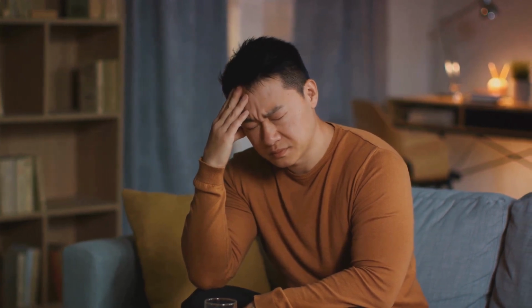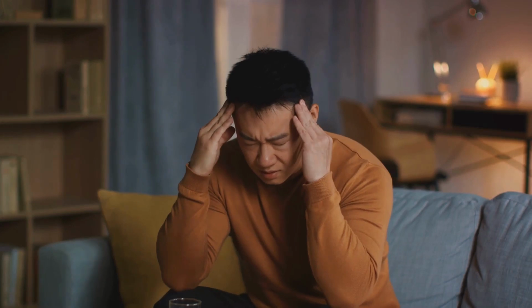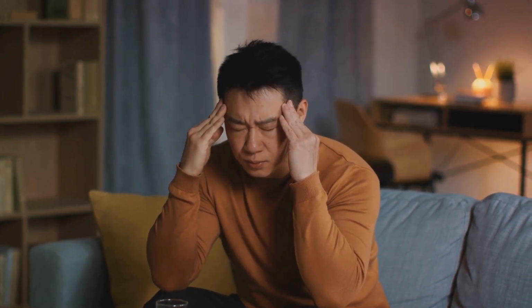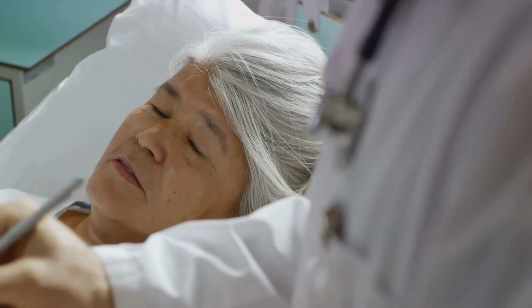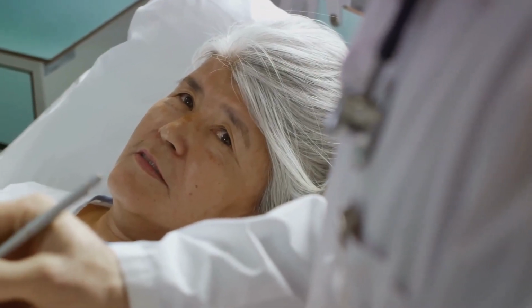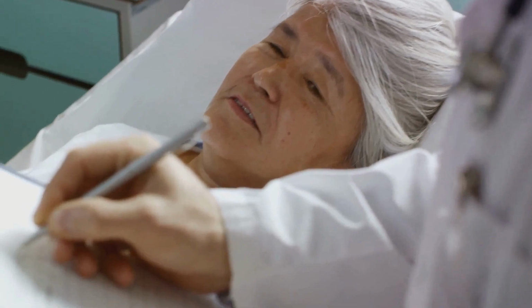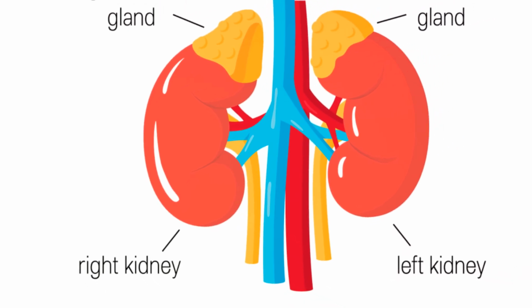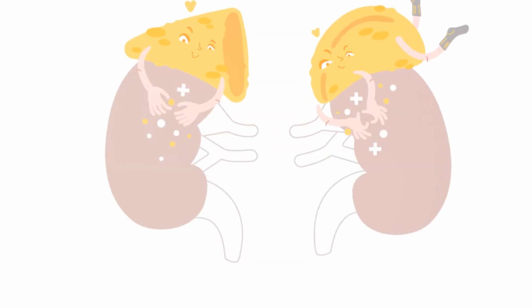When the pituitary gland doesn't produce enough ACTH, the adrenal glands aren't stimulated to produce cortisol. This results in lower levels of this vital hormone in the bloodstream. Symptoms of secondary adrenal insufficiency can include fatigue, low blood pressure, weight loss, nausea, and difficulty responding to stress. However, an important distinction exists between secondary adrenal insufficiency and the primary form we discussed earlier.